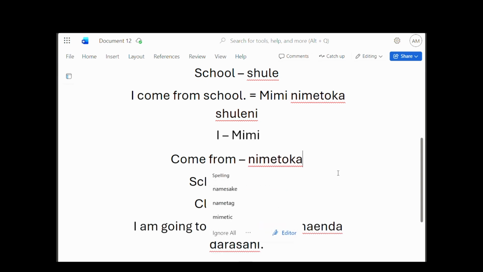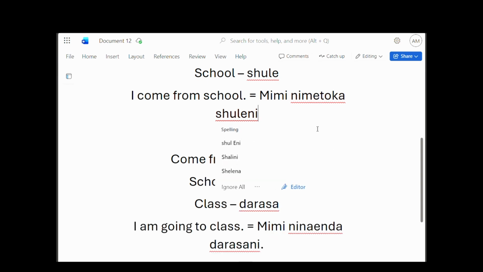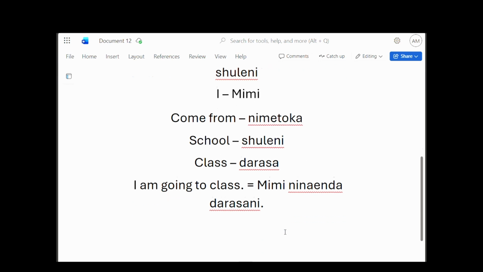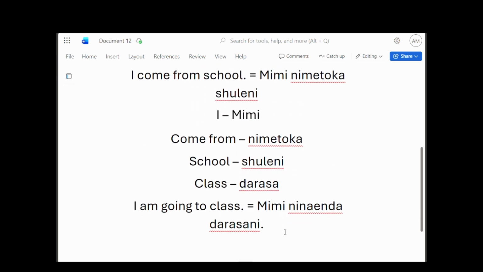We basically add ni to indicate that you are going somewhere, a place. That's the purpose of ni. So don't get confused, and always remember to add ni at the end.